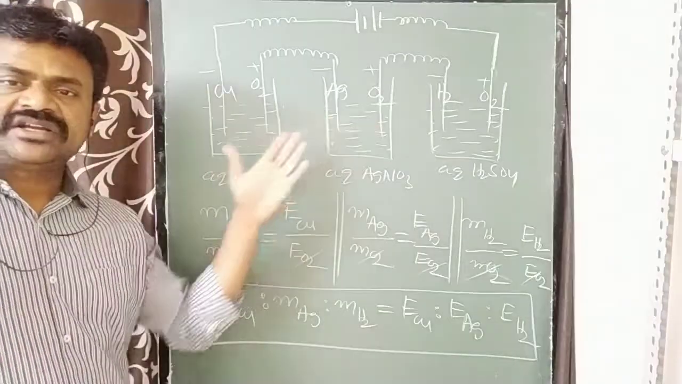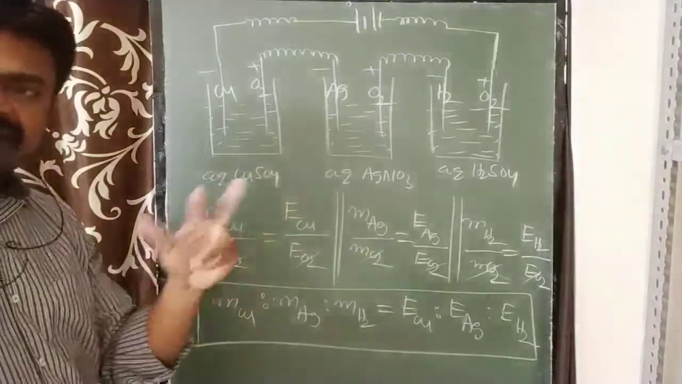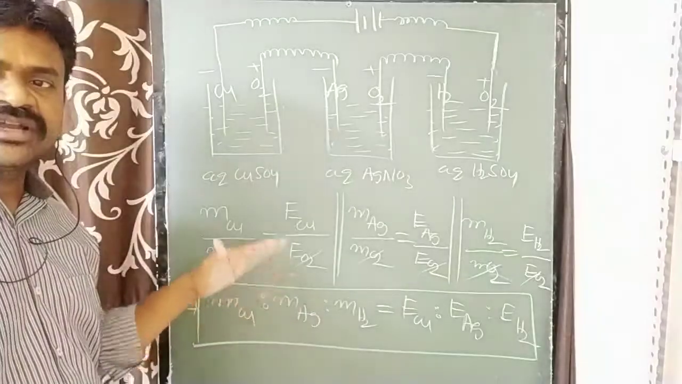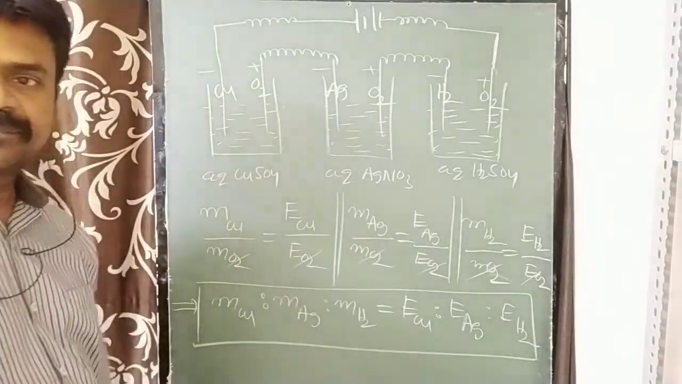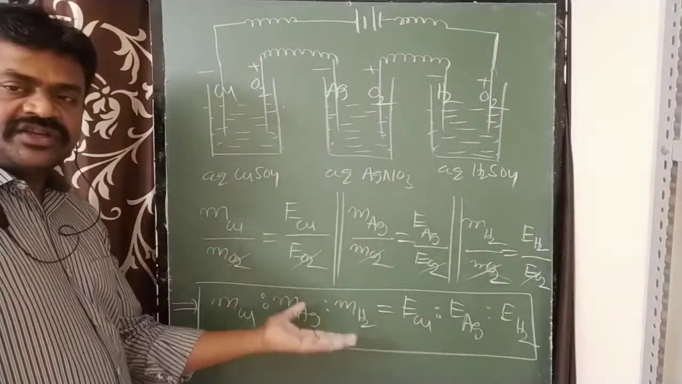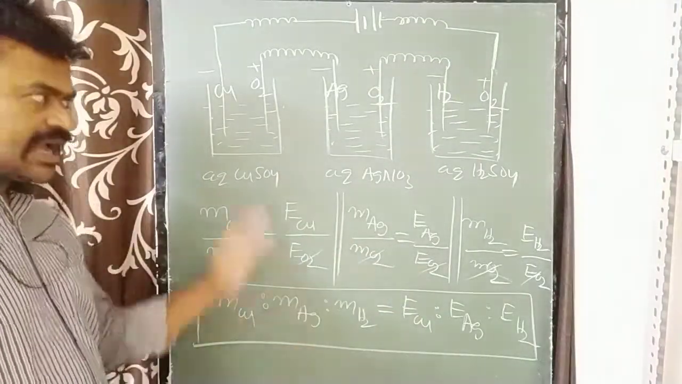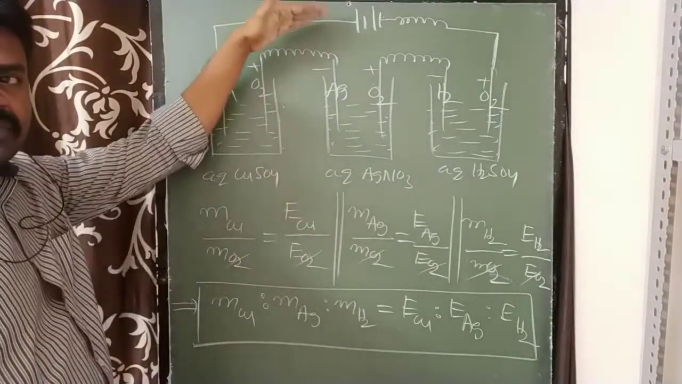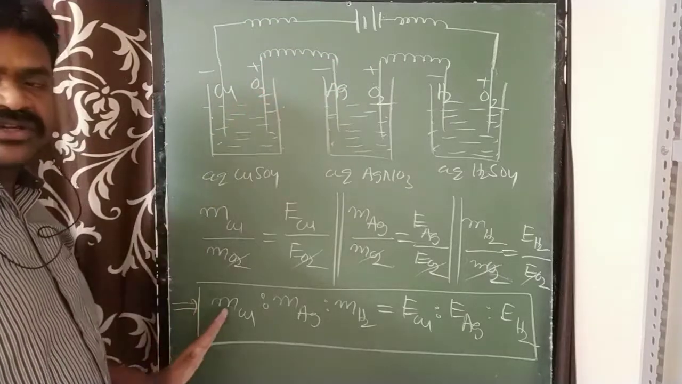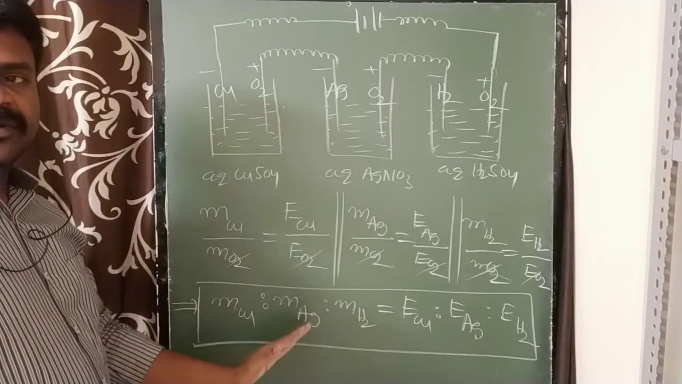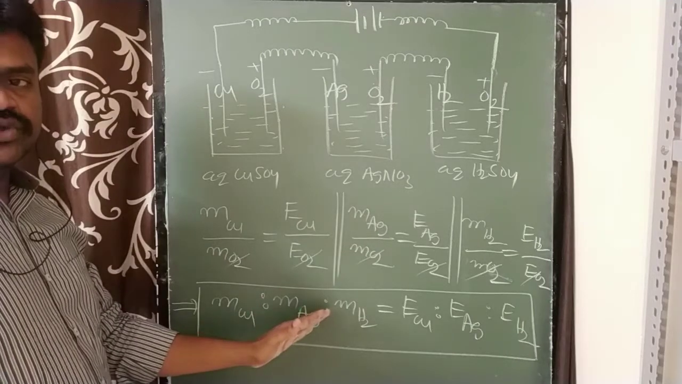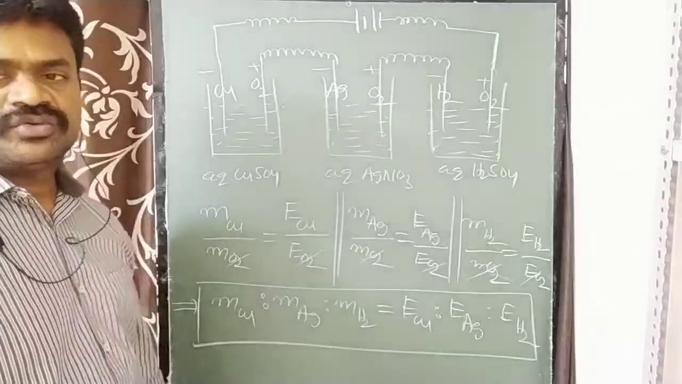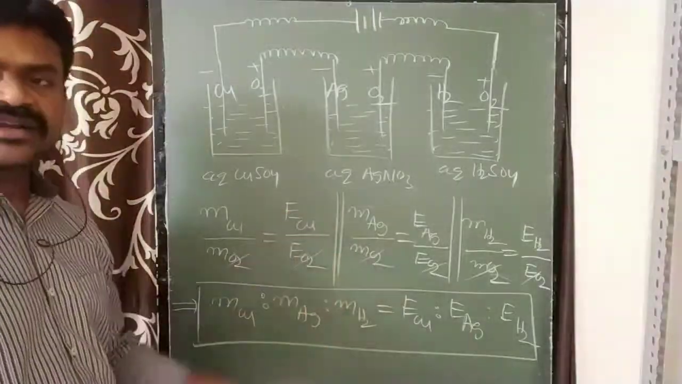I have taken 3 electrolytic cells. You can take 2, at least 2 should be there, because you need to compare the masses of the products depositing or liberating at the electrodes. So 2 we can take, 3 we can take, 4 we can take, anything. I have taken 3 electrolytic cells containing 3 different electrolytes. So when the same quantity of current is passed, the mass ratio of the products liberated or deposited at the electrodes during electrolysis is equivalent to their equivalent weight ratio. This is Faraday's second law.